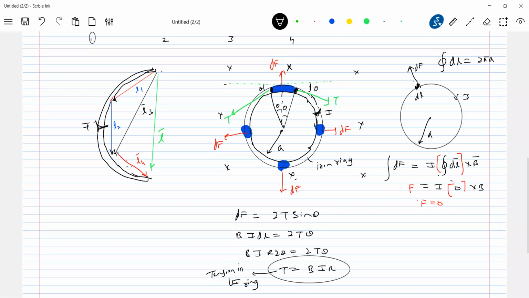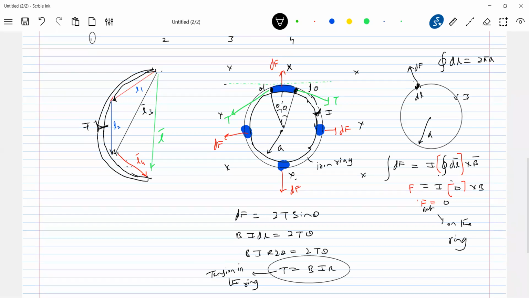You have to see that it is a closed path with all conditions, and effective length is what matters when you're calculating that force. I'm saying what is the net force on the ring? 0, in fact. If a current carrying loop is kept in a uniform magnetic field, the net force will be 0.